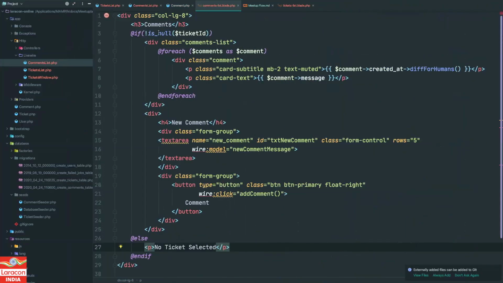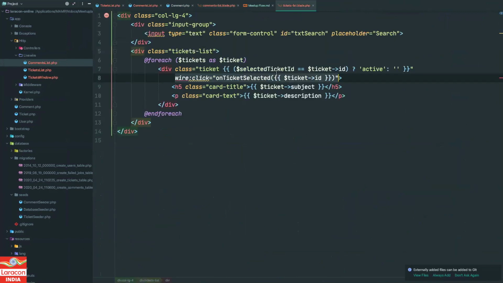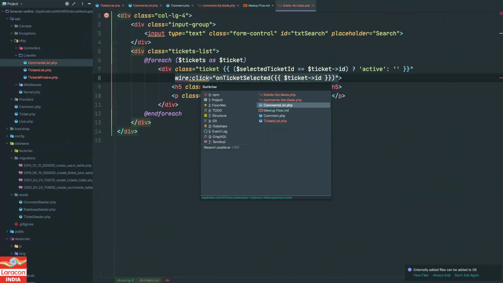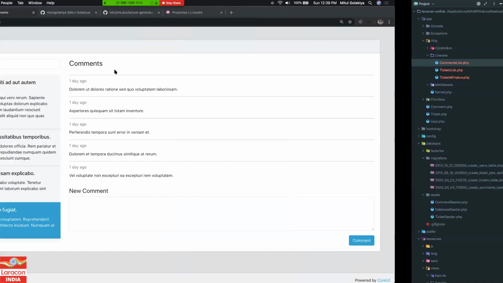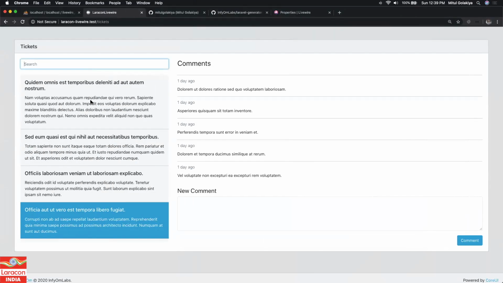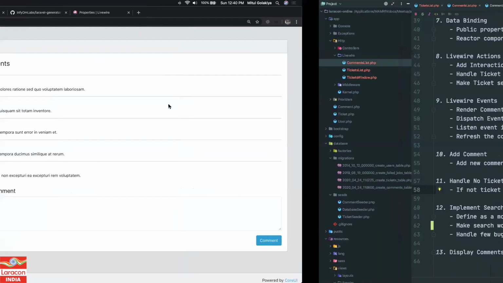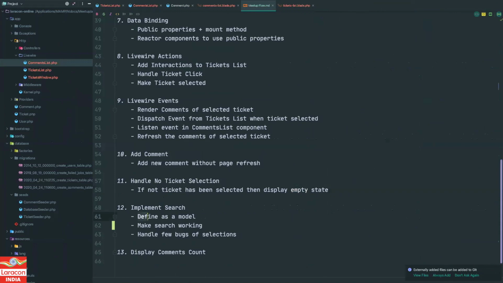Still, we have not written a single piece of JavaScript yet. Okay, what's next? This bug has been handled, as we have specified the empty state for the comments. Now the only thing that is pending is this search, right? How can we implement the search? The same way we implemented the model. We will define a model, make search work, and handle a few bugs related to selecting.